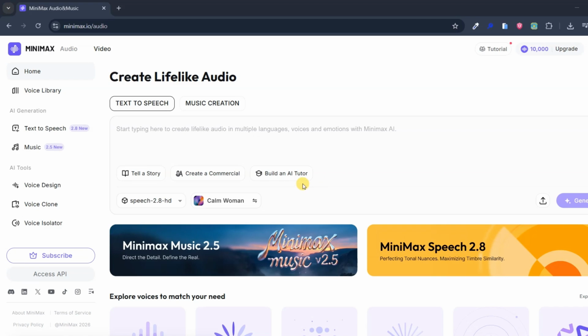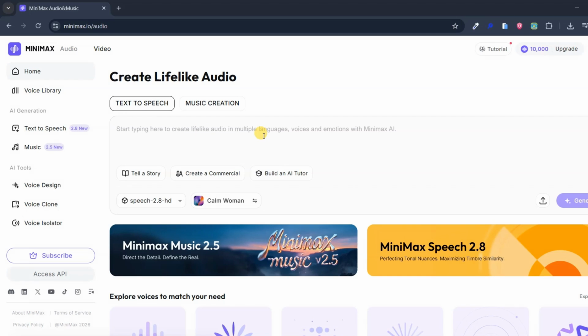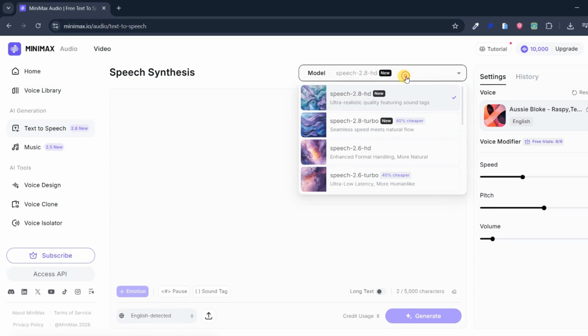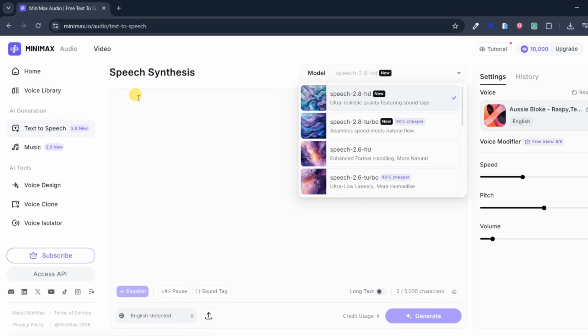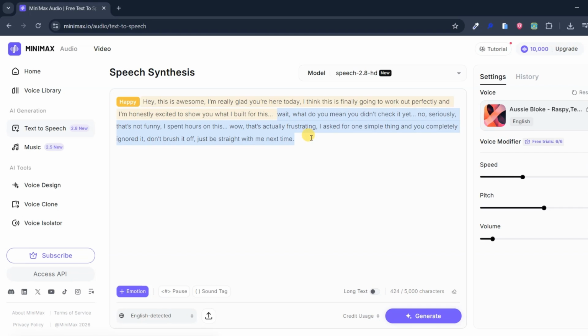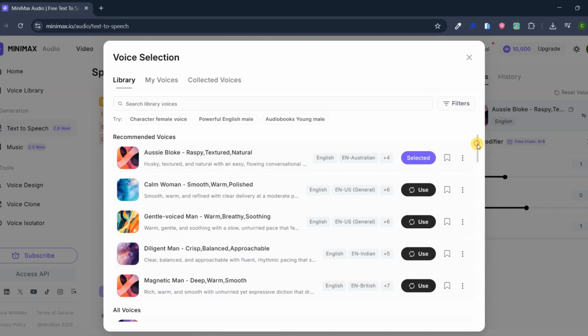Text-to-speech. When you sign in using the link in the description, you'll notice the dashboard is clean and simple. Head to Text-to-Speech and make sure you select the latest version, Speech 2.8. Paste your script right here, then start adding emotion to your voice. For example, I'll select the first part and set it to happy, and for the last part, I'll switch it to angry.